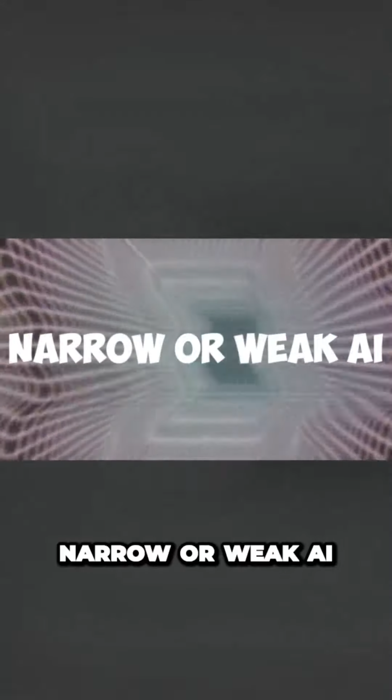Artificial intelligence, AI, can be classified into different types based on their capabilities and functions. The three main types of AI are as follows: narrow or weak AI.